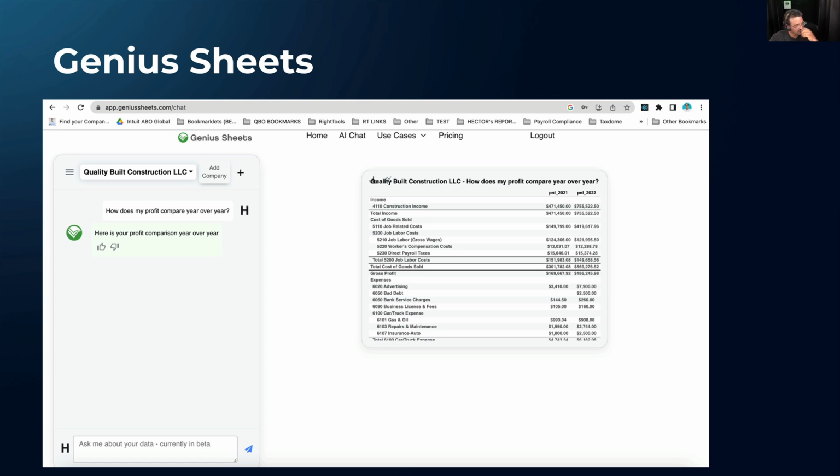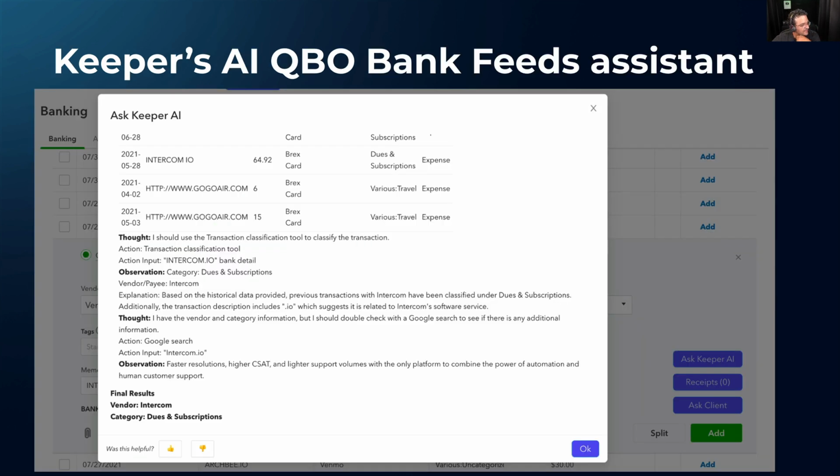So this is what the Genius Sheets page looks like. This is what the Keeper bot looks like. Basically, it's a little button that you click on when you're in QuickBooks Bank Feeds. You click on Ask Keeper AI, and then it gives you the reasoning for why you should categorize this as whatever. Or it just goes through and asks ChatGPT, hey, what is this payee? What kind of expenses do you usually run with this kind of payee?